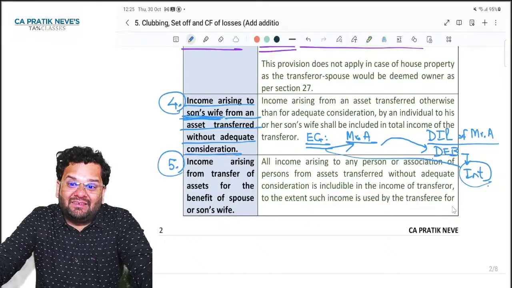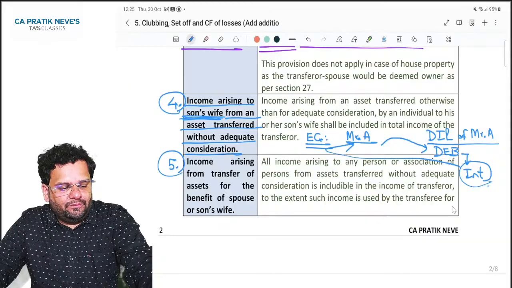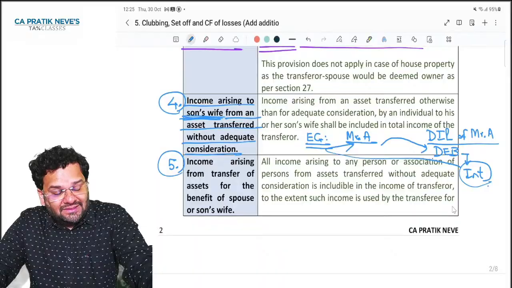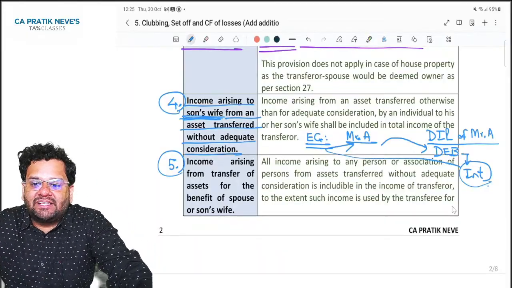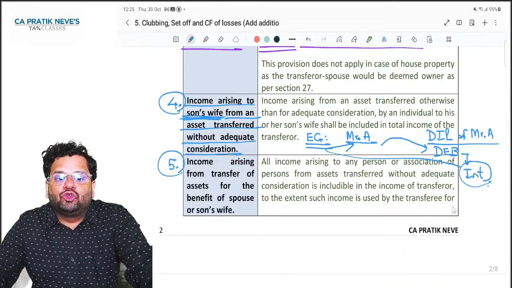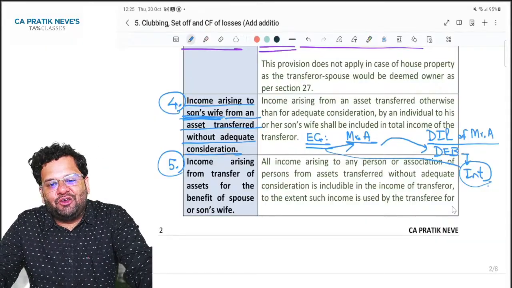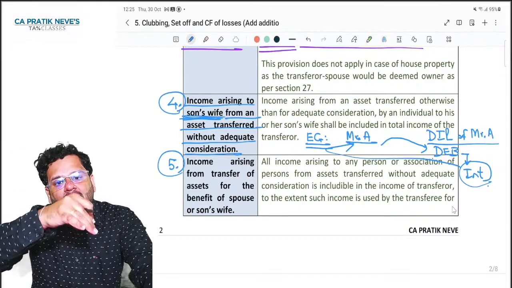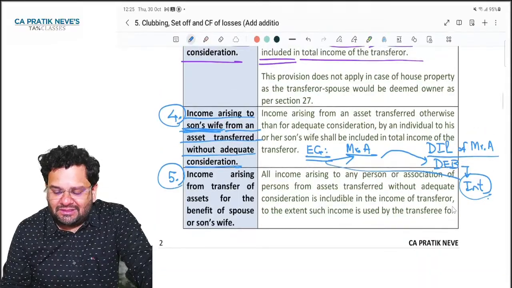But there is a strict instruction and strict order that whatever rent is there of that house or whatever interest is there of that FD, that will be transferred to my spouse. Then government says eventually money on that asset is coming back in your house. So that will be clubbed in the hands of transferor.